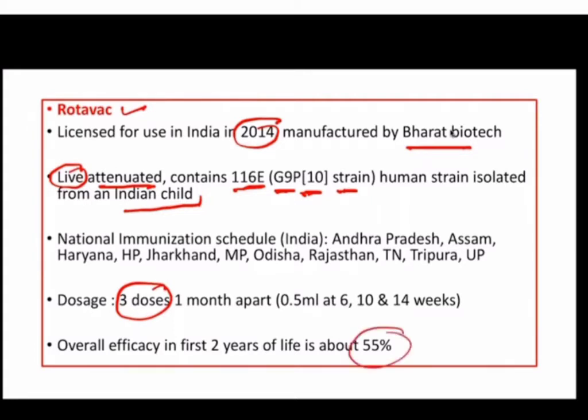So this vaccine is generally a live oral attenuated vaccine given in 3 doses 1 month apart, and it has been introduced in a phased manner as part of the national immunization schedule in India. And till now, no cases of intussusception have been associated with this vaccine.